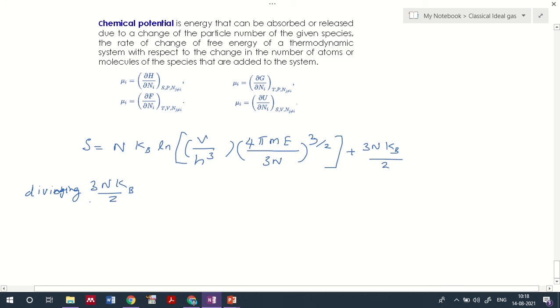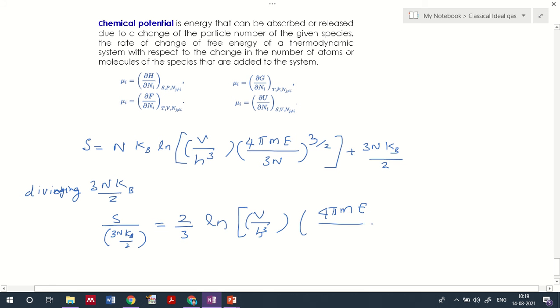What I get then is S divided by 3 N kB by 2, which is equal to, when you move 3 N kB to the other side, 2 by 3 ln of V by h cube into 4 pi m E divided by 3N raised to 3 by 2.